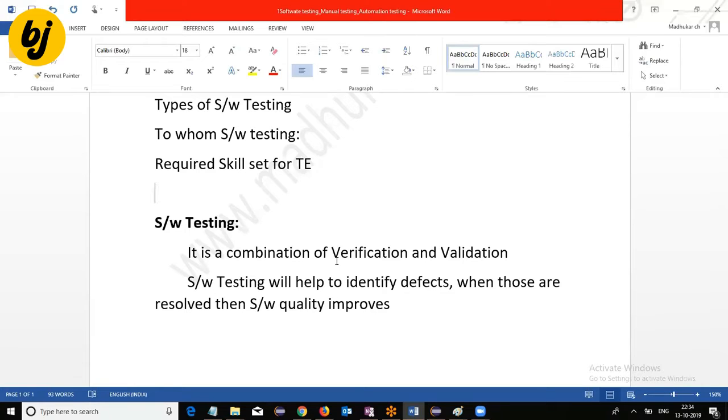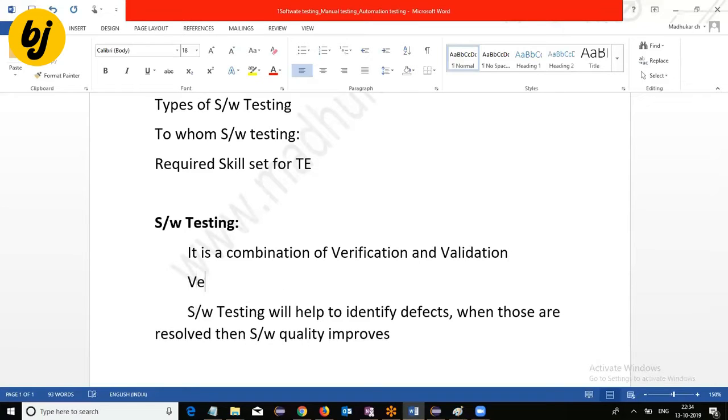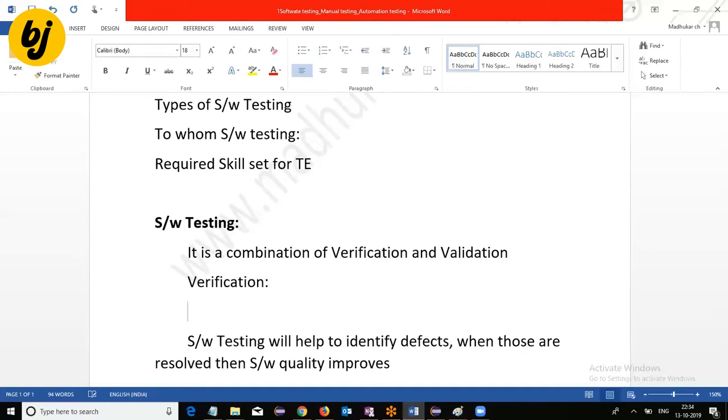Then validation. Validation is a process to check: did we develop the right system or not? That is what we call validation. This combination is what we call software testing. What does verification mean here?